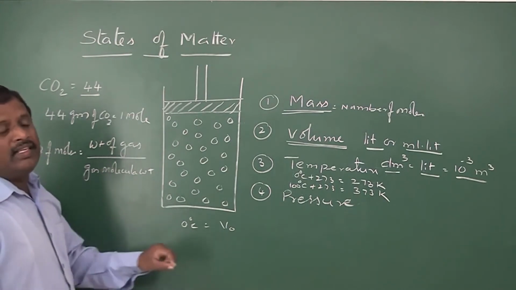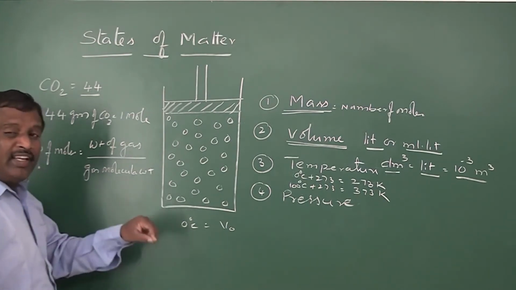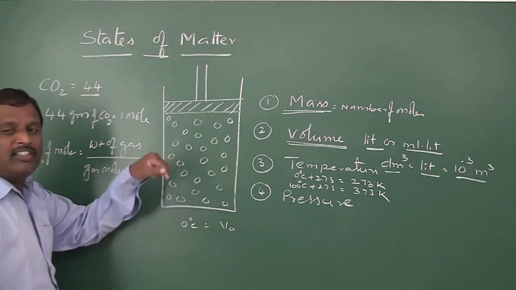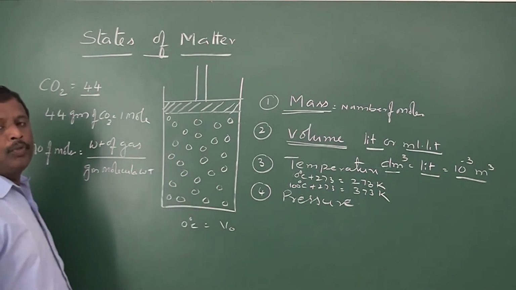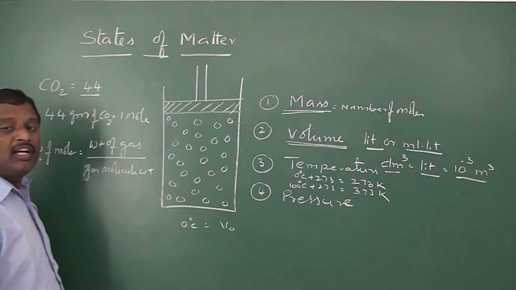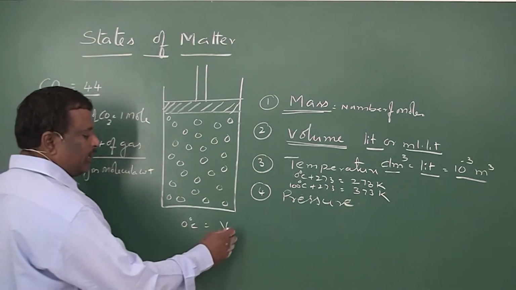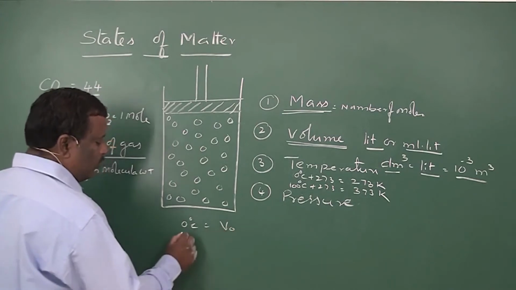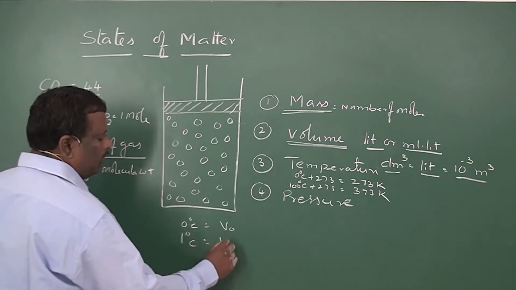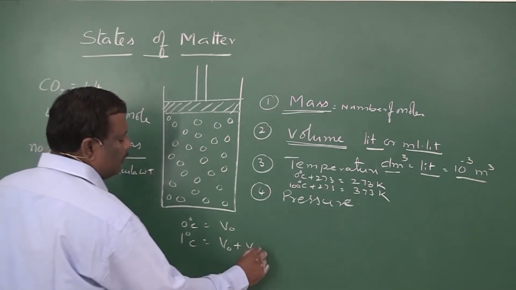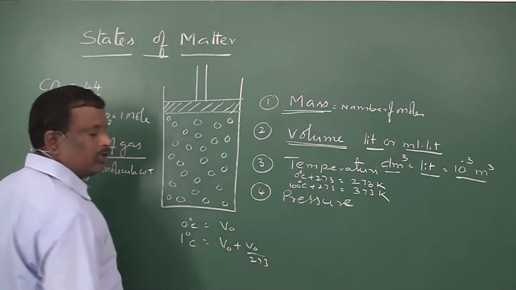That increase is 1 by 273 of its volume at 0 degrees centigrade. So if the volume at 0 degrees centigrade is V0, then at 1 degree centigrade the volume will be V0 plus V0 by 273.